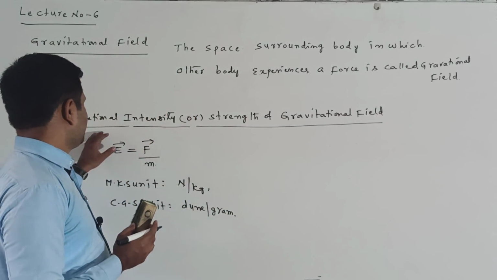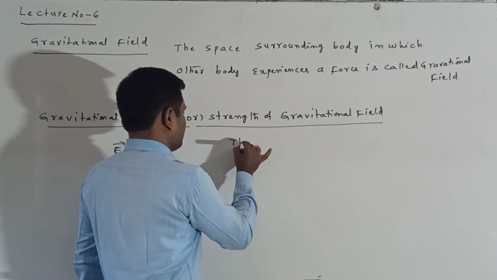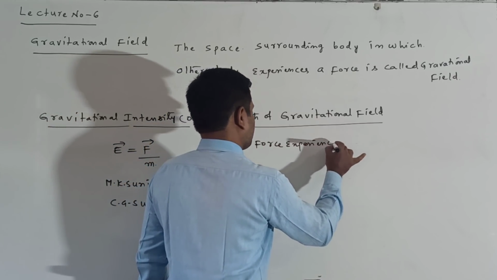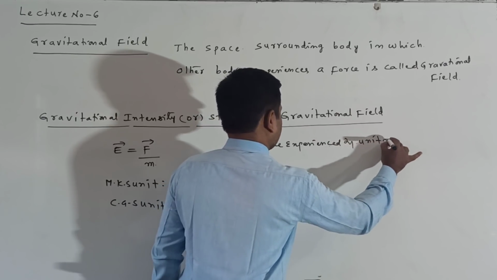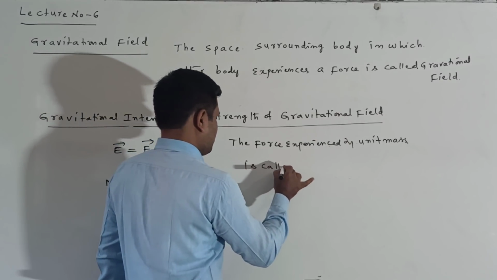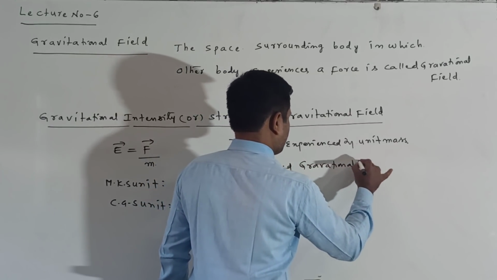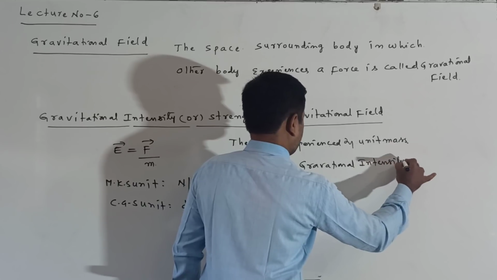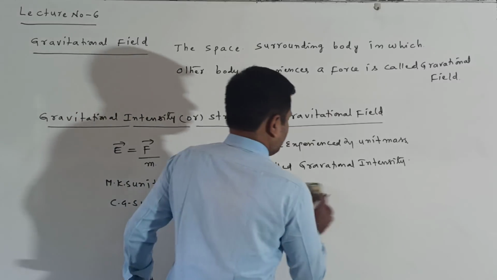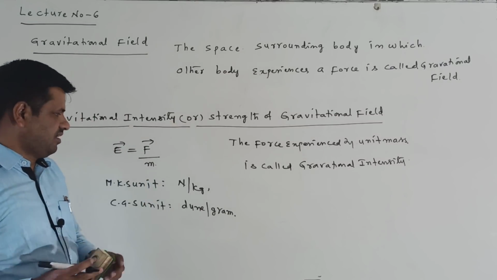I am writing the definition also: the force experienced by unit mass is called gravitational intensity, or strength of the gravitational field.